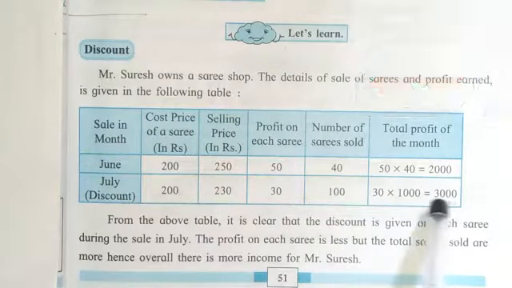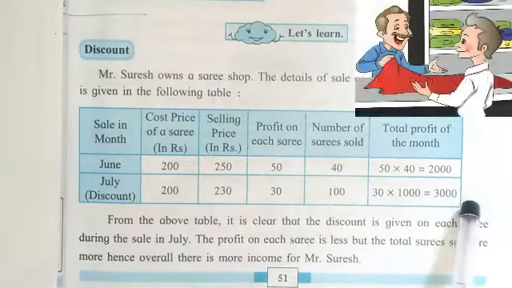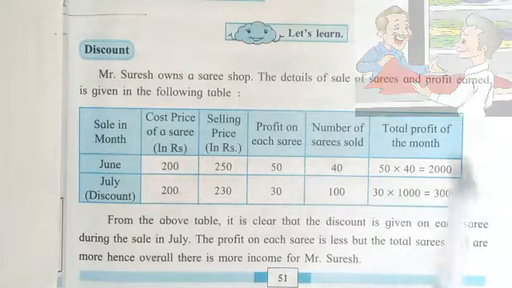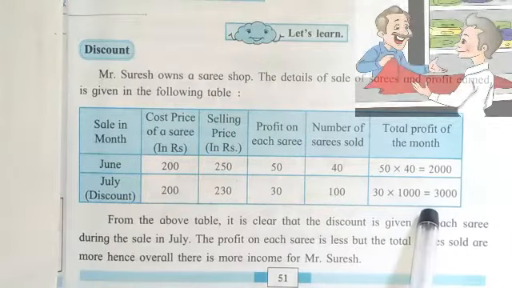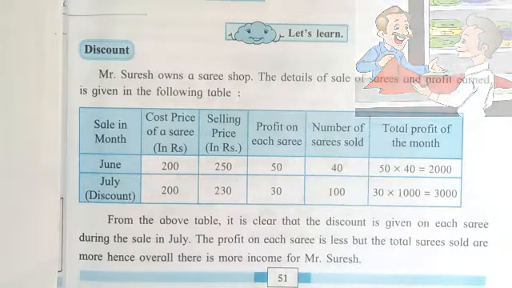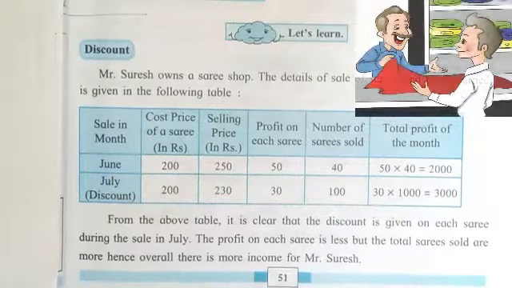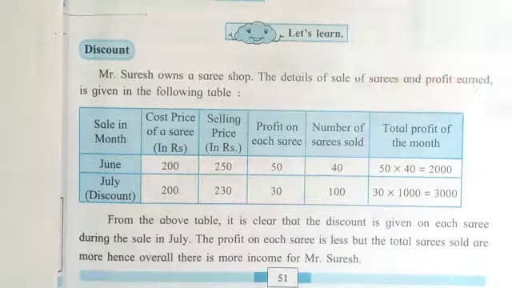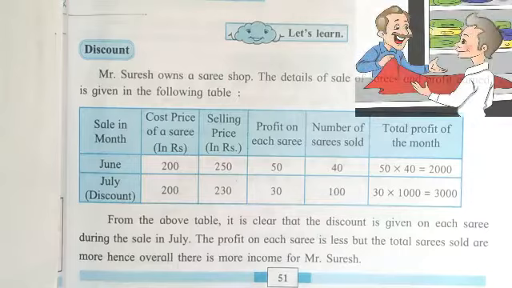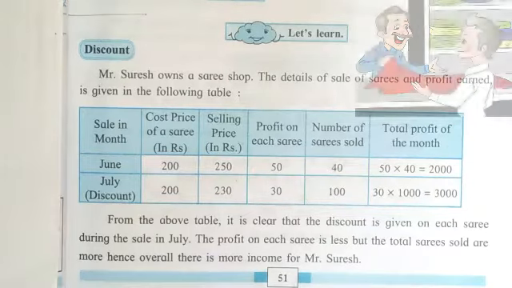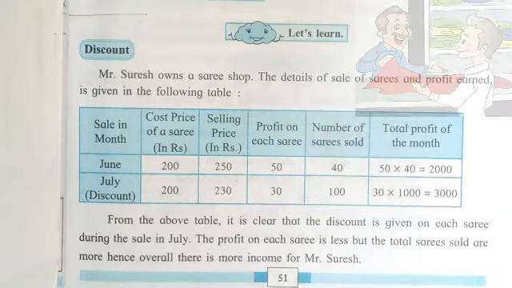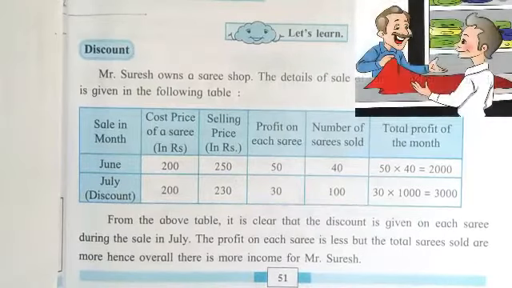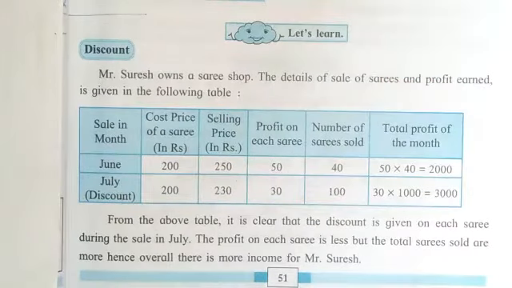As a result, he got more profit, that is 3000 rupees. It means that due to the discount, he got more profit as compared to the previous month. The profit on each sari is less, but the total saris sold are more. Hence, overall there is more income for Mr. Suresh. It means discount helps to increase the profit.